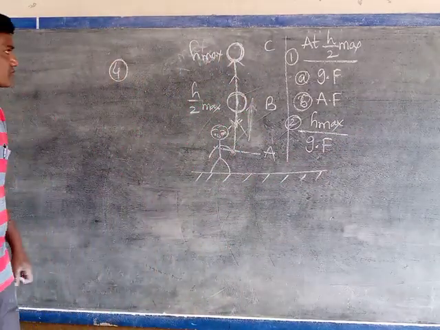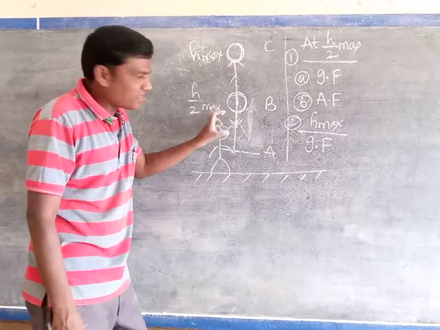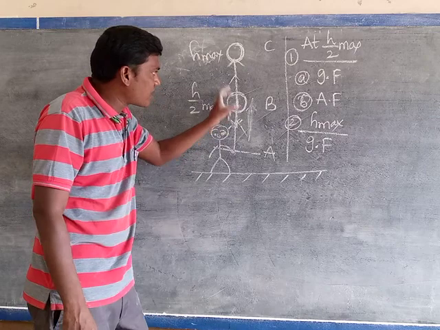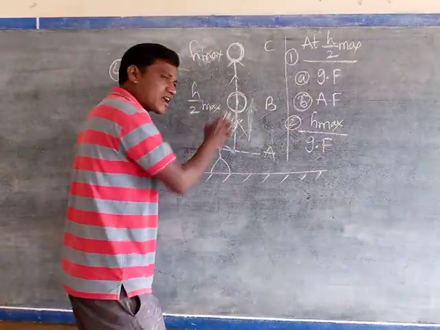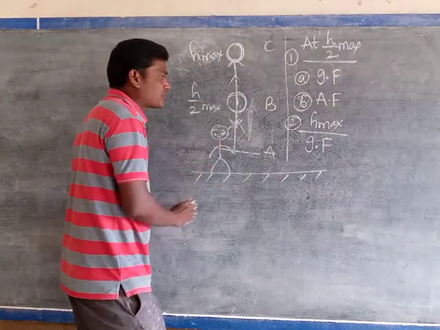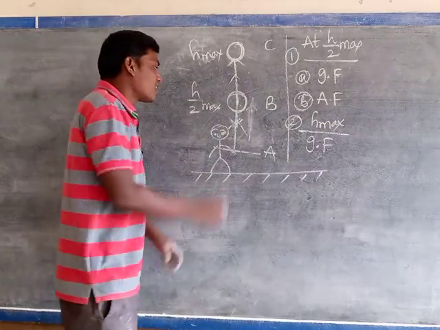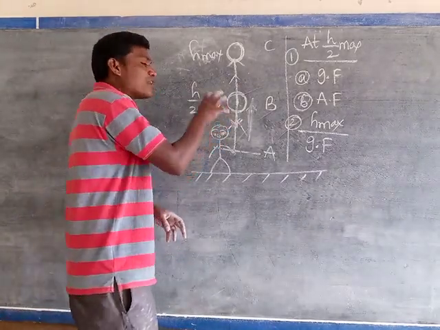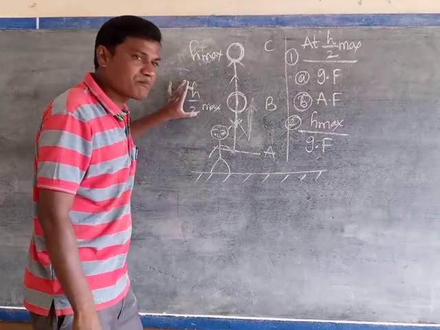Listen very carefully. A cricket ball of mass m is projected vertically upward with initial velocity u. In this situation, you do not consider air resistance or air frictional force. Then how many forces are acting on the body when it is at half of the maximum height?